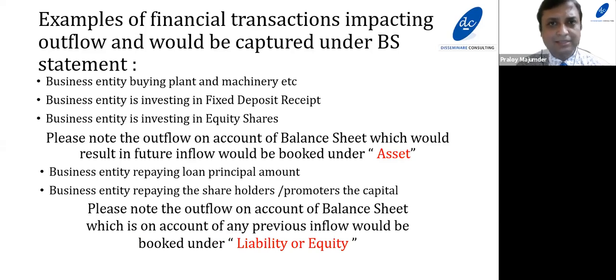For example, sales, rental income, interest income. Generally, inflow on account of profit and loss item would be booked under the head income. Similarly, any permanent outflow, for example salary payment, electricity payment, interest payment, would be booked under the head expenses of the profit and loss item.